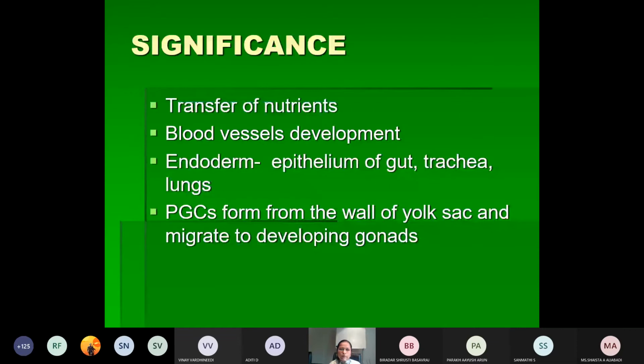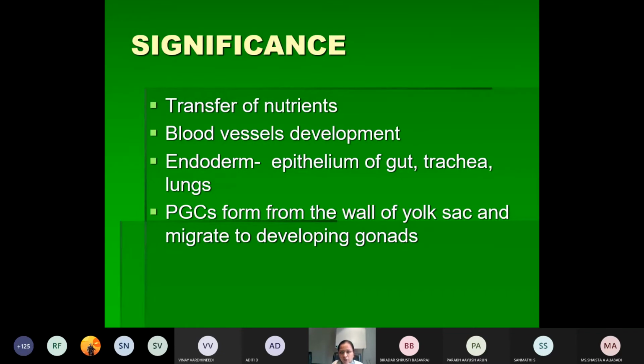Then what are the functions attributed to the yolk sac? Mainly it is in hematopoiesis, then the transfer of nutrients, and it helps in the formation of the gut. Then the trachea and the lungs: the lining epithelium of these will be derived from the endoderm of the yolk sac. And the most important thing is the primordial germ cells. The primordial germ cells, you have heard of them in spermatogenesis and oogenesis.